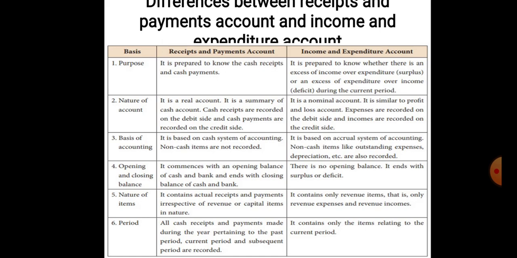Now coming to the differences between the income and expenditure account and the receipts and payments account. What is the distinction between them? According to the purpose, the receipts and payments account is prepared to know the cash receipts and cash payments.